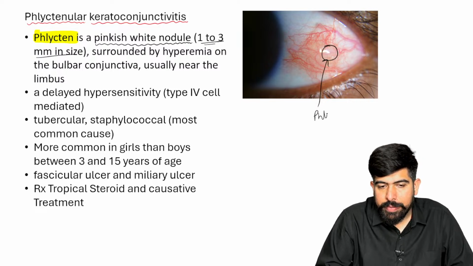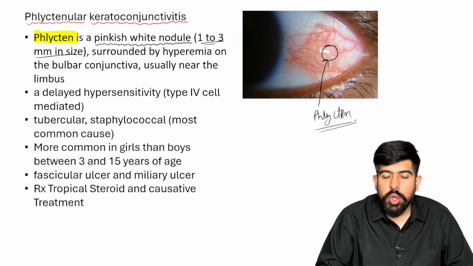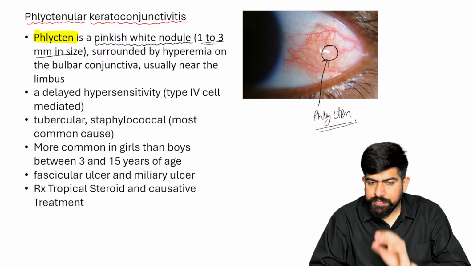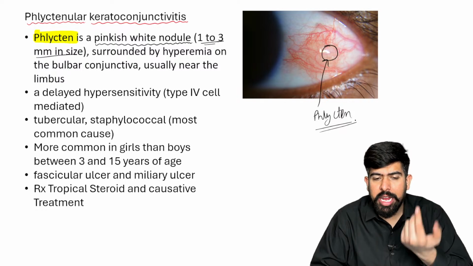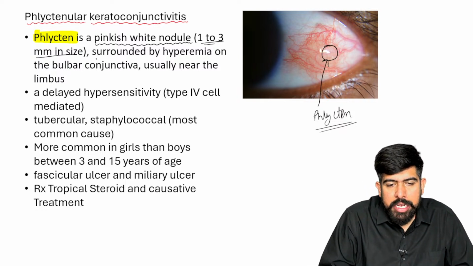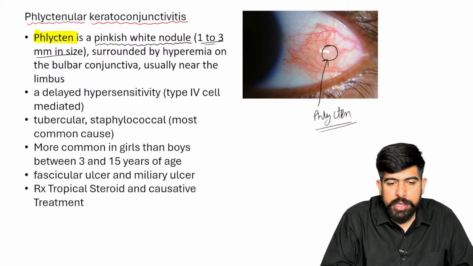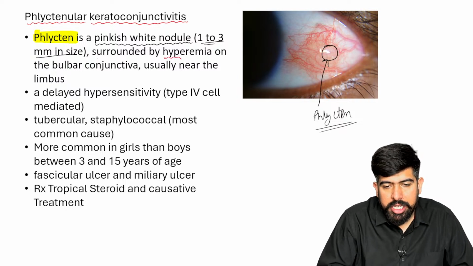This nodule is known as your phlycten, right? This is just 1 to 3 mm, and this is surely surrounded by your hyperemia. Guys, underline these key features.